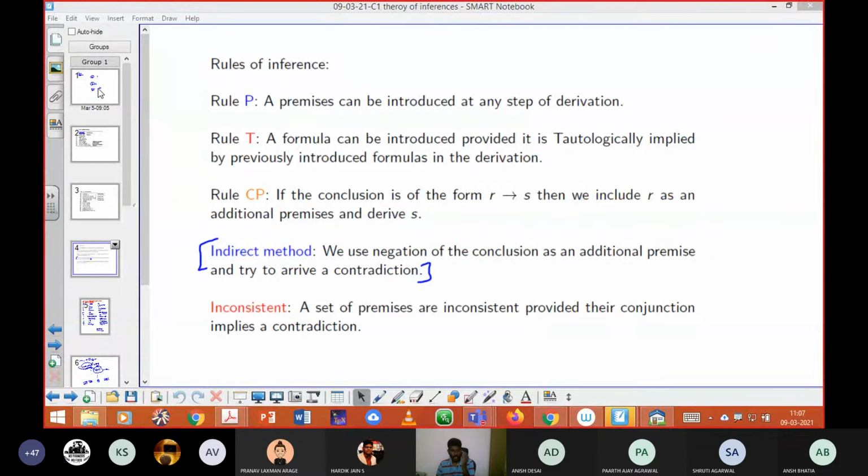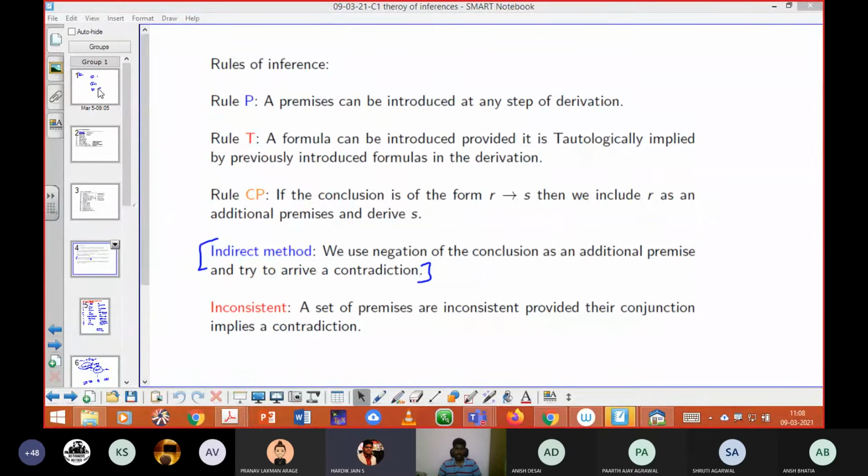Okay, so if you plan to apply the indirect method, you need to follow these ways: you need to consider your conclusion in the negation format. Finally, you are supposed to arrive at a contradiction. If your derived conclusion is a contradiction, then you can directly revert back to your assumption as wrong. That means you initially assumed the negation, so if you revert to the proper form, you can remove the negation and simply state the answer. That method is called the indirect method.